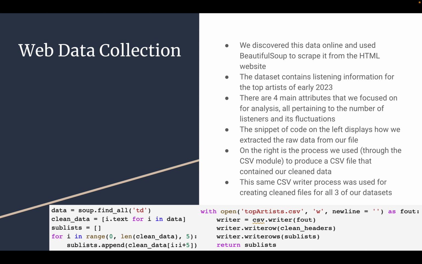And then for our last data set, we scraped this using Beautiful Soup from an HTML file. It contains the top artists of early 2023, and there are four main attributes that we focused on, all pertaining to the number of listeners and the fluctuations in that number. The snippet of the code on the left explains how we extracted the raw data from the file, and on the right is the same process that we use for all three of our data sets, and it shows how we wrote our clean data to a CSV file for further analysis.